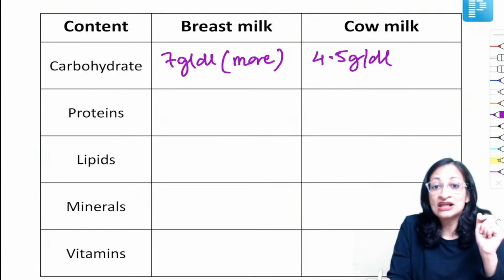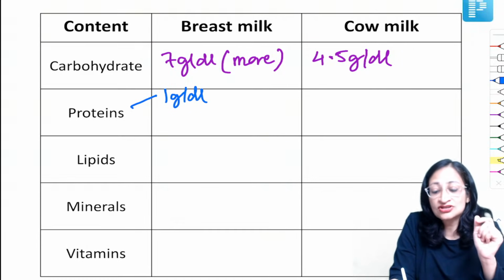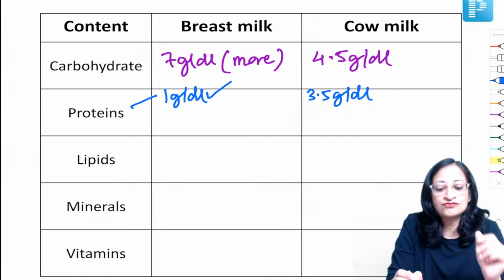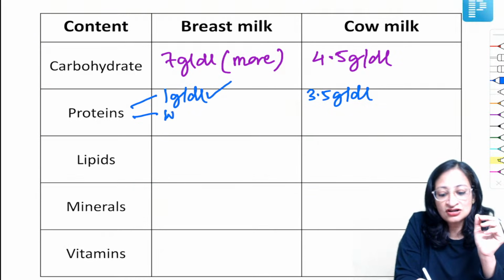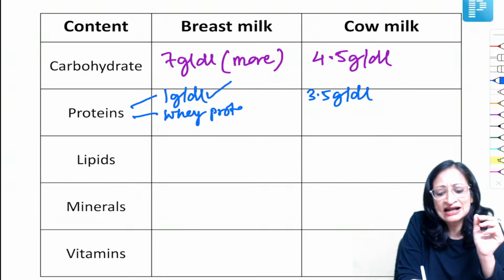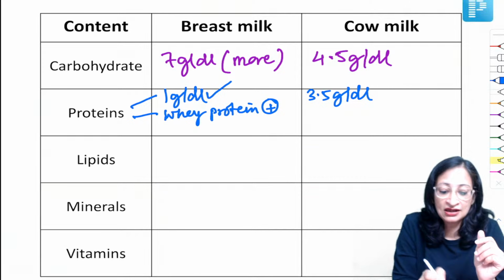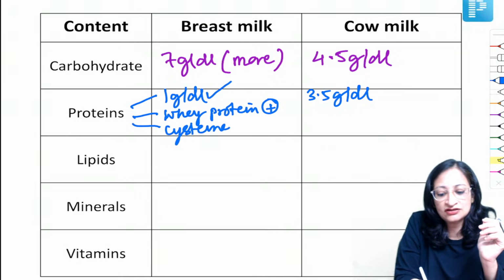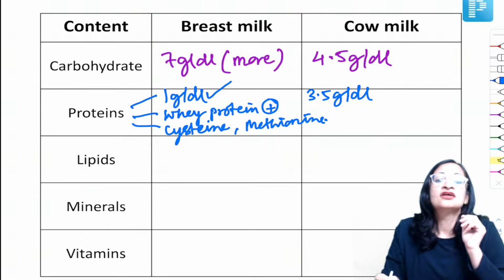Now proteins. So breast milk has got lesser protein than cow's milk. So protein in breast milk is around 1 gram per dl versus 3.5 gram per dl in cow's milk. So it poses lesser solute load to the developing kidneys. So 1 gram per dl of protein is perfectly suitable for the baby. Not only this, the breast milk is richer in whey proteins like lactalbumin, lactoglobulin, so whey proteins which are more easily absorbable by the baby. And it contains adequate amounts of amino acids like cysteine, taurine, methionine, which are required for the CNS development of the baby, right? So about the lipids.